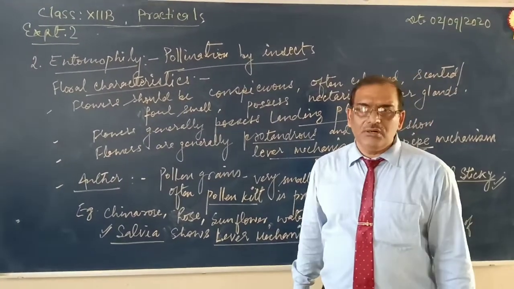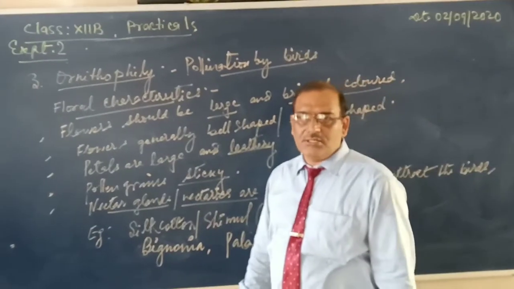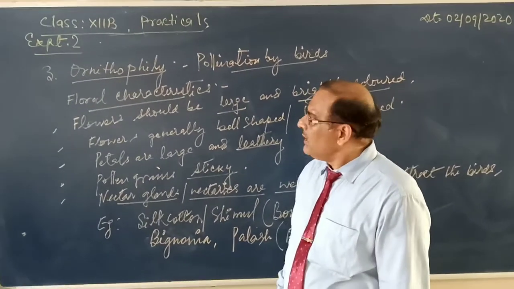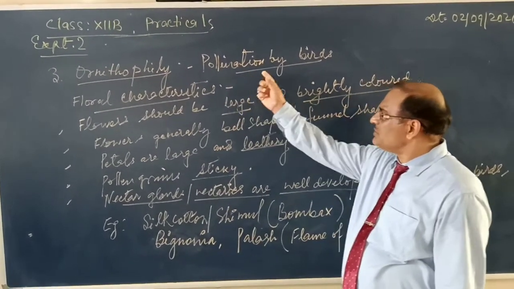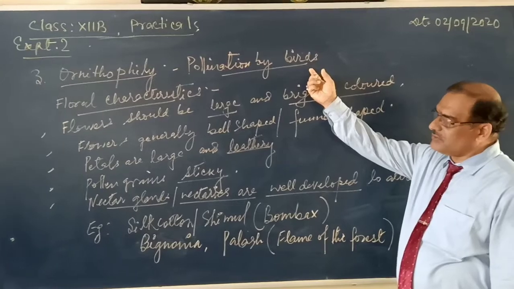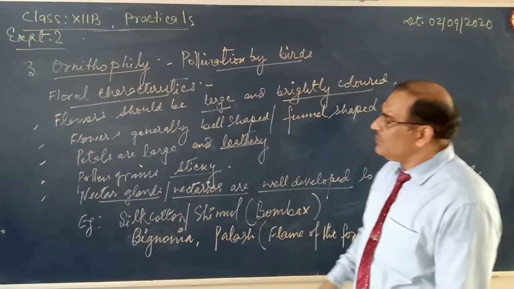Now, hello students, let me discuss the third type of pollination, and that is ornithophily. Here the agencies of pollination are birds. So pollination by birds is called ornithophily.